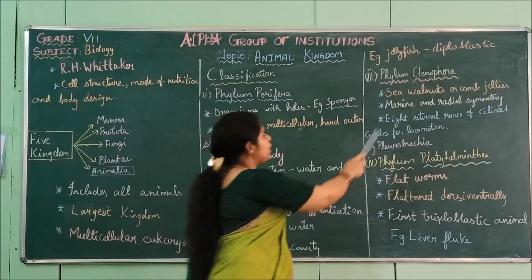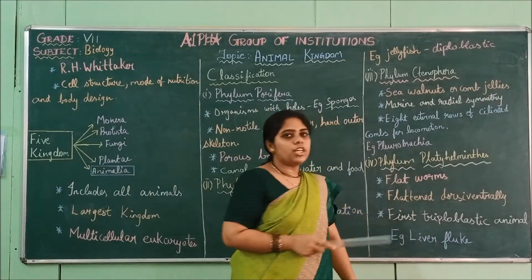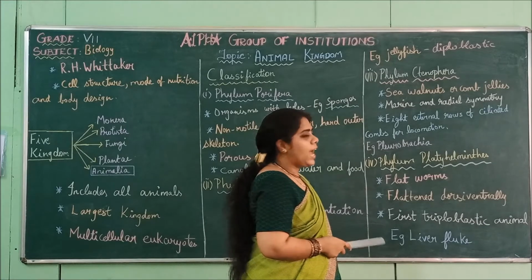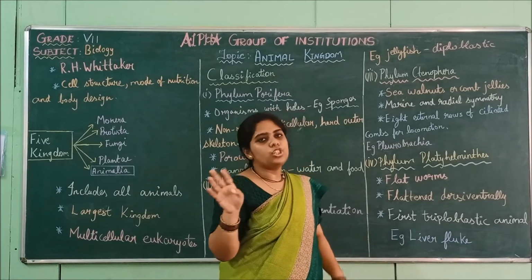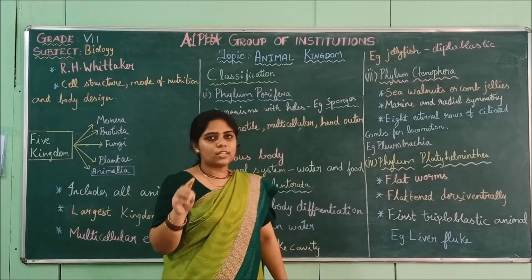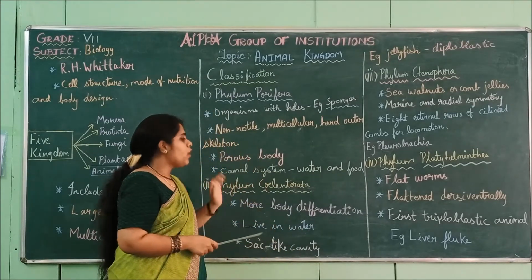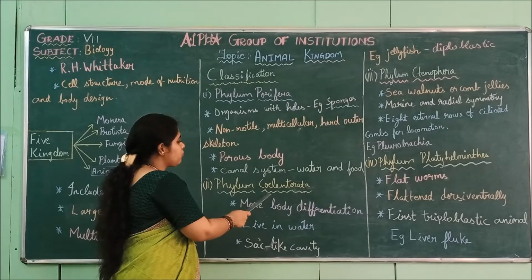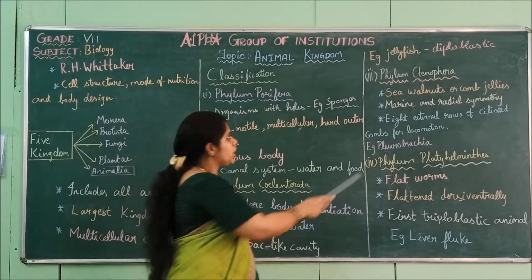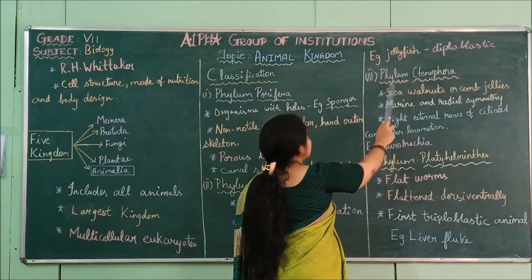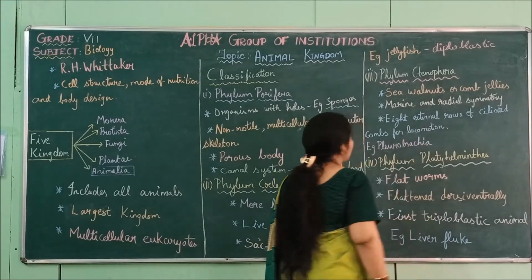Example, jellyfish. These jellyfish have 2 germ layers on their body, ectoderm and endoderm. These are the characteristics of Coelenterata. Example, jellyfish.